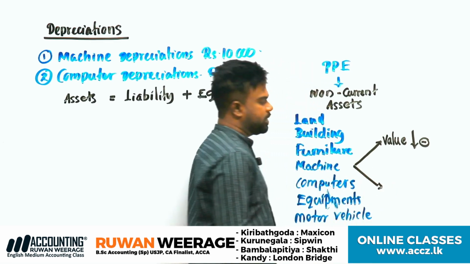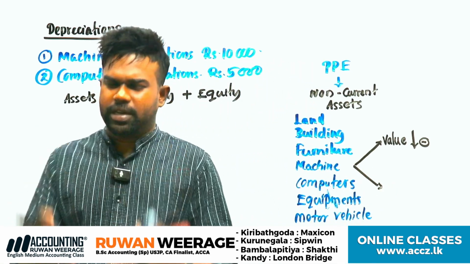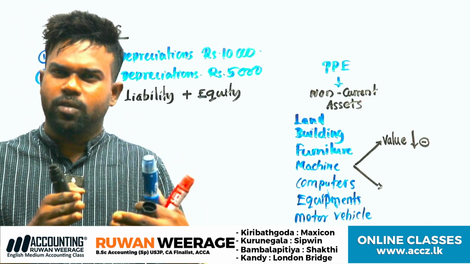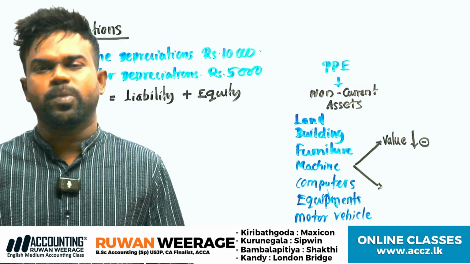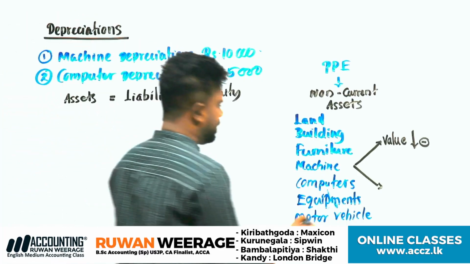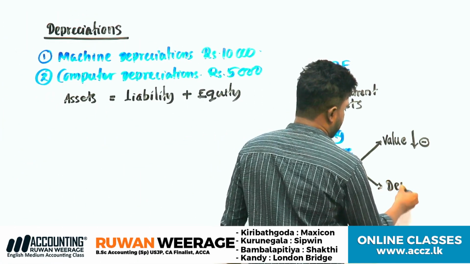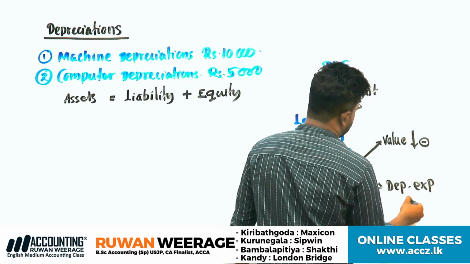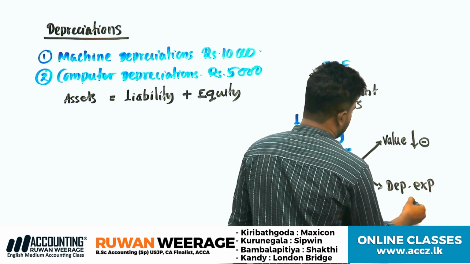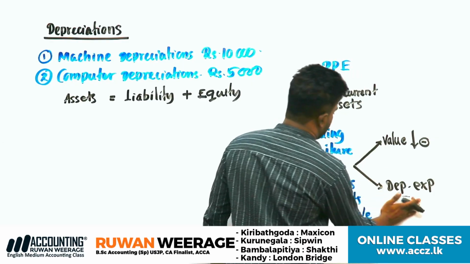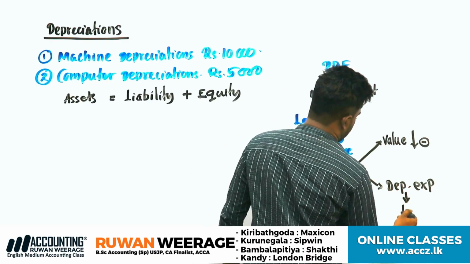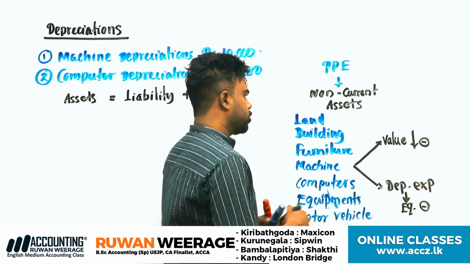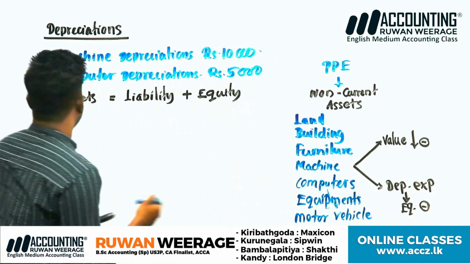When the value of non-current assets is reduced, does it become an expense or income for the business? Definitely an expense, right? So we call it depreciation expense. You have to recognize it as an expense, and from the equity you have to deduct it. Depreciation expense. So the first one here is machines.